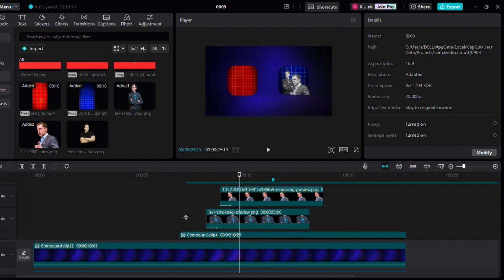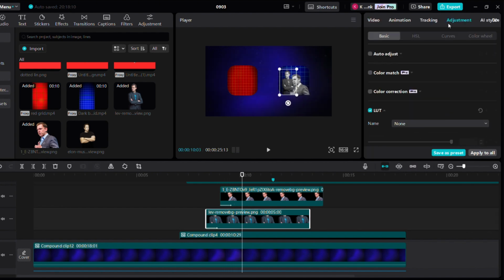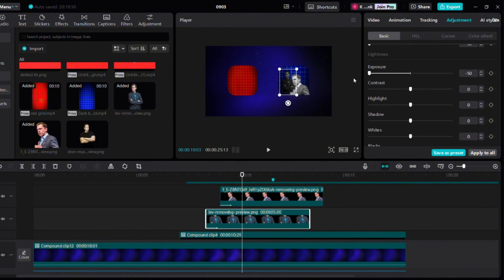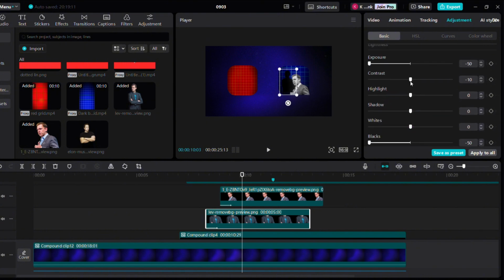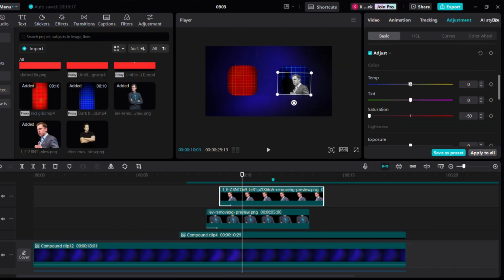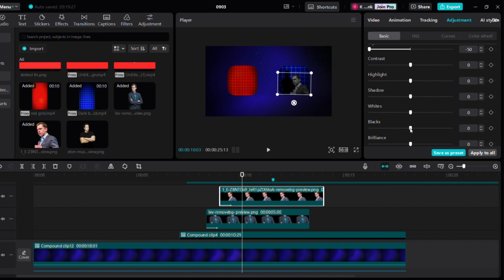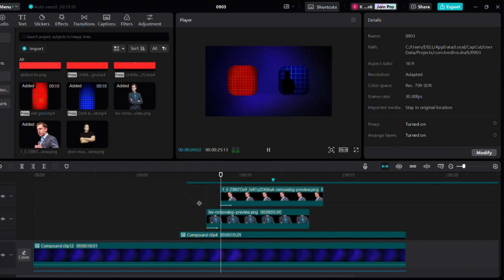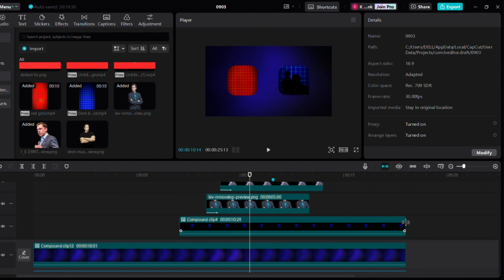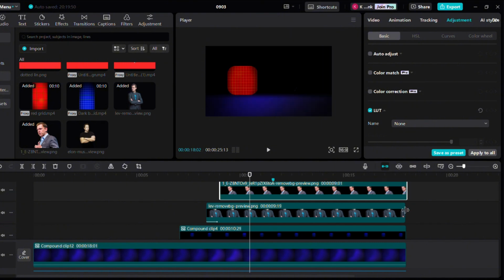This looks great. Now go to adjustments and set the exposure to -50 and blacks to -50. This will turn the image to black. Do the same for the other clip. Extend the clips to the full length.